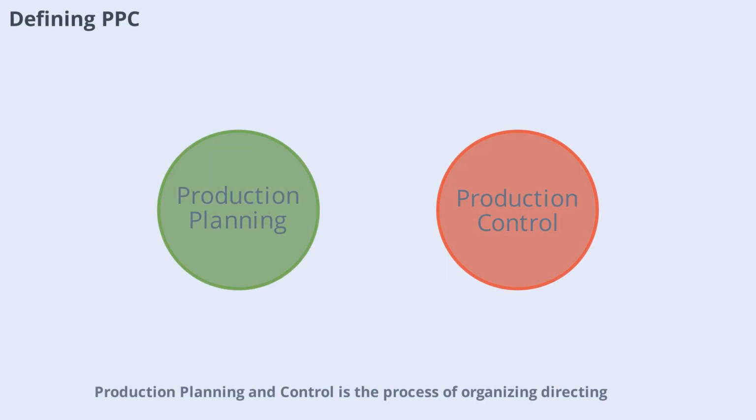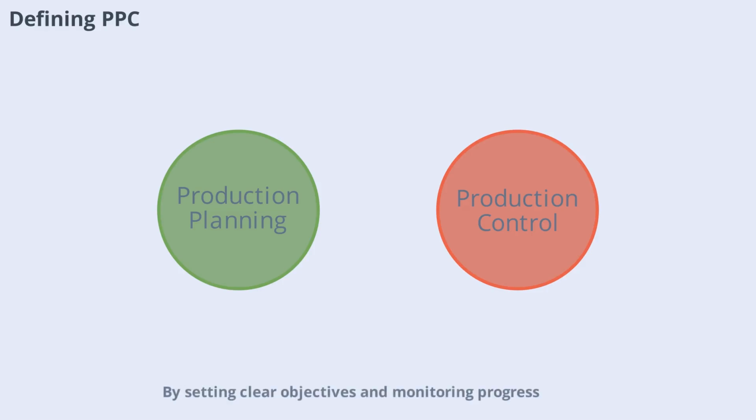Production planning and control is the process of organizing, directing, and regulating the production process from start to finish. It involves determining what to produce, when to produce, and how much to produce, all while ensuring resources are used efficiently. PPC bridges the gap between market demand and manufacturing capacity, aligning production schedules with business goals.